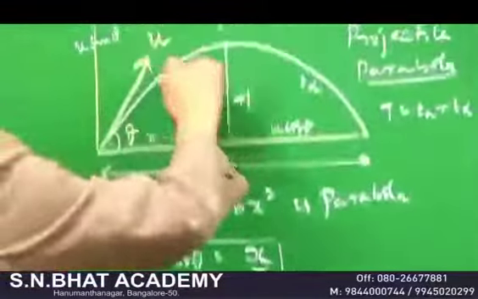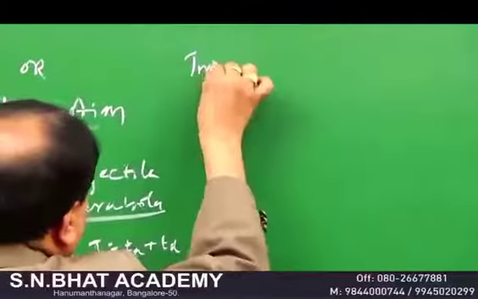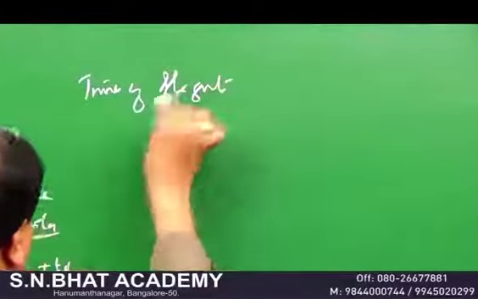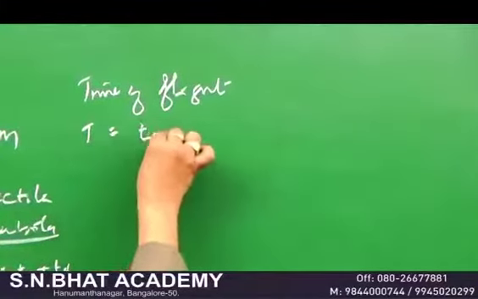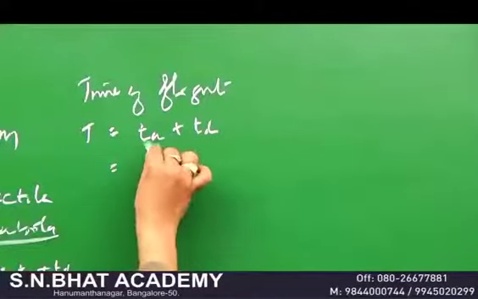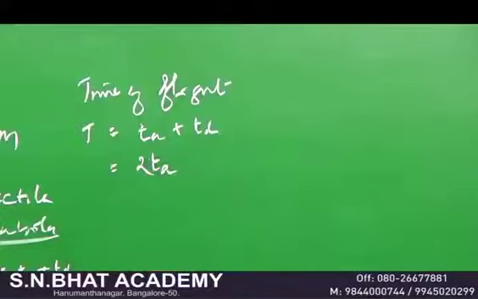If you ask me what's the total time taken, that we call the time of flight. So the time of flight is the total time taken by the projectile to reach the ground, and that's equal to, just now I said, TA plus TD. And look, the time of ascent is the same as the time of descent, therefore we write TA is equal to TD. Remember, always the time of ascent is equal to the time of descent.